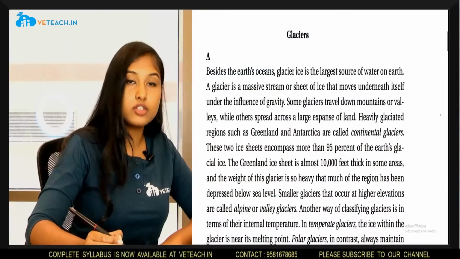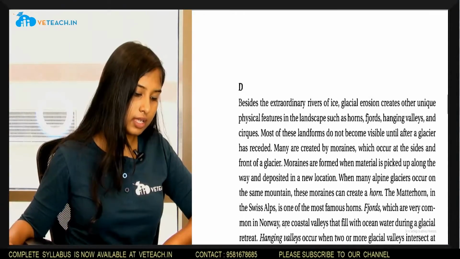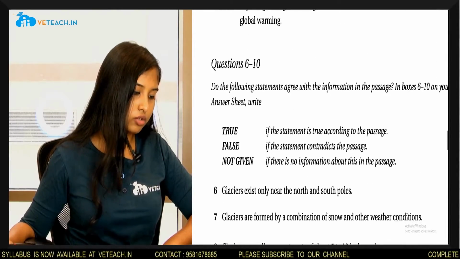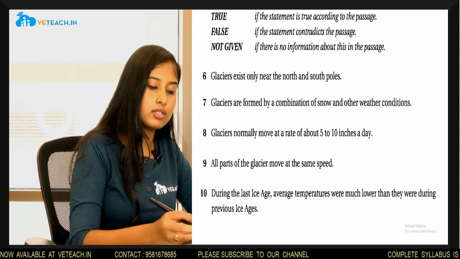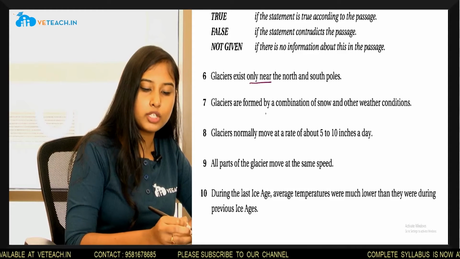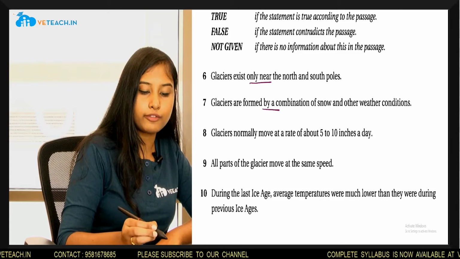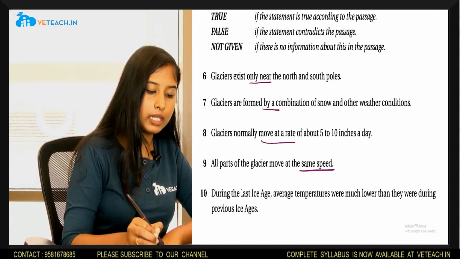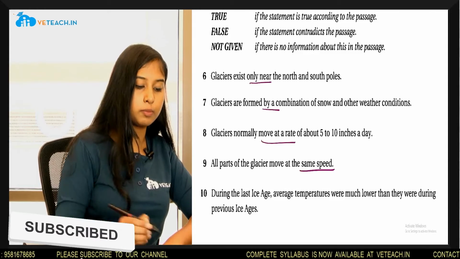The given passage is about glaciers. Let's go and read the questions first and then come back to the passage. The first set of questions are true or false questions. Glaciers exist only near the north and south poles. Glaciers are formed by a combination of snow and other weather conditions. Glaciers normally move at a rate of about 5 to 10 inches a day. All parts of the glacier move at the same speed. During the last ice age, average temperatures were much lower than they were during the previous ice ages.